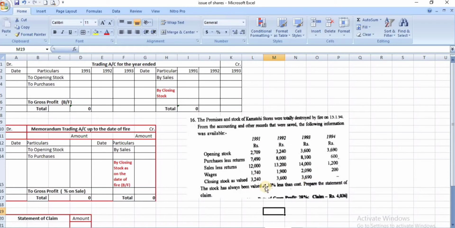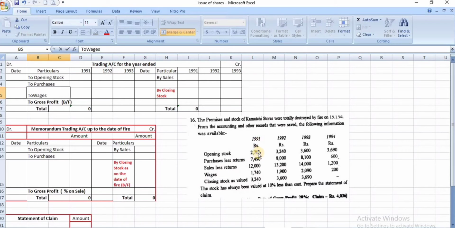So in this problem the GP ratio is not given, whereas the 3 years trading account information is given. You have to find out gross profit for the 3 years and take an average of the 3 years GP ratio. Now let's see the problem. Now we substitute the values here.